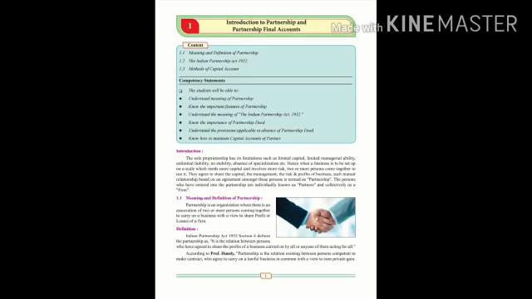Definition of partnership firm under the Indian Partnership Act 1932: Section 4 defines partnership as a relationship between persons who have agreed to share the profit of the business carried on by all or any one of them acting for all. That means the relationship between those who agreed in a partnership of sharing the profits of a business carried on by all or anyone acting for all.